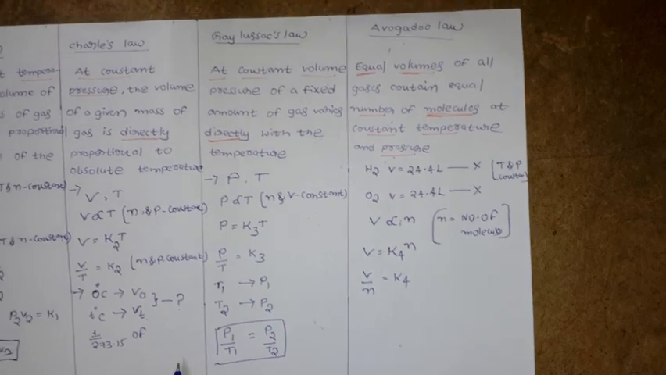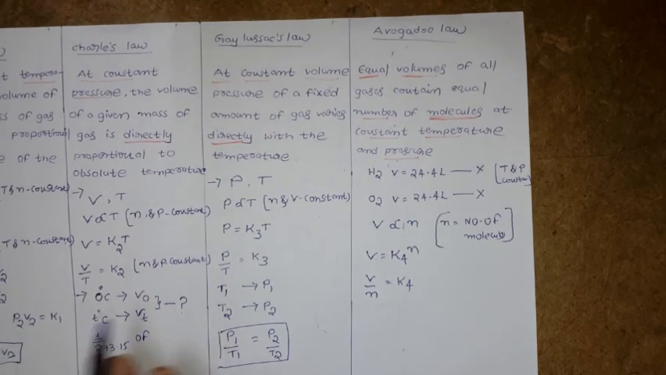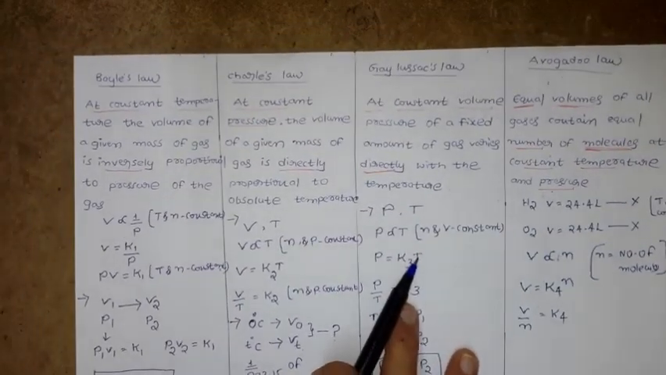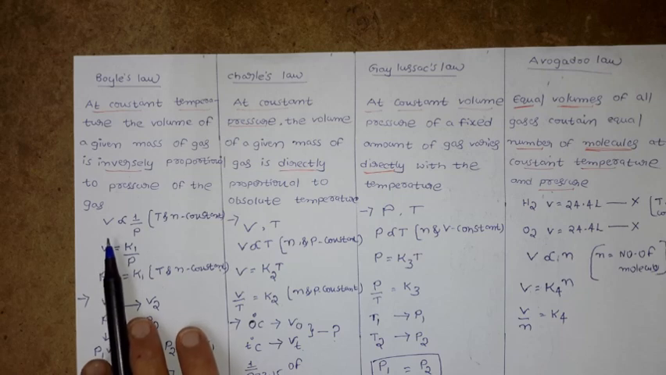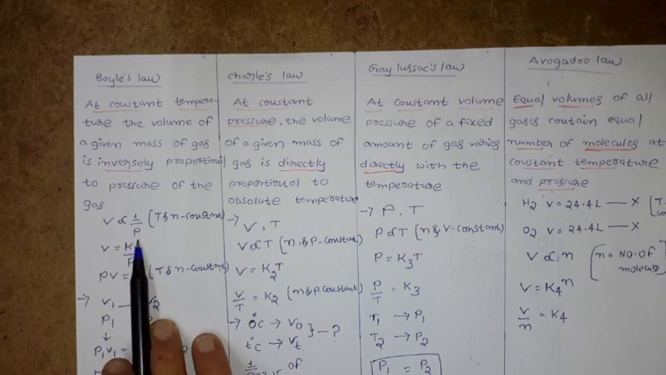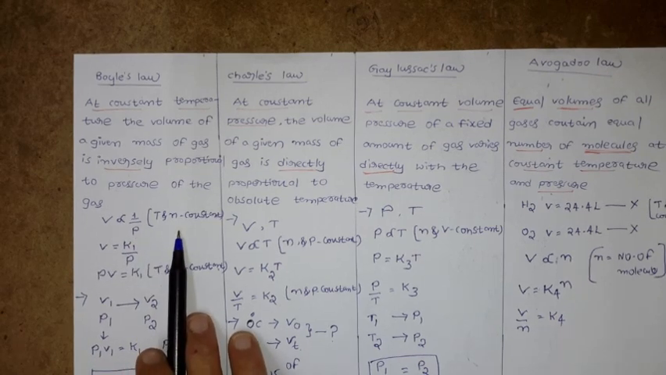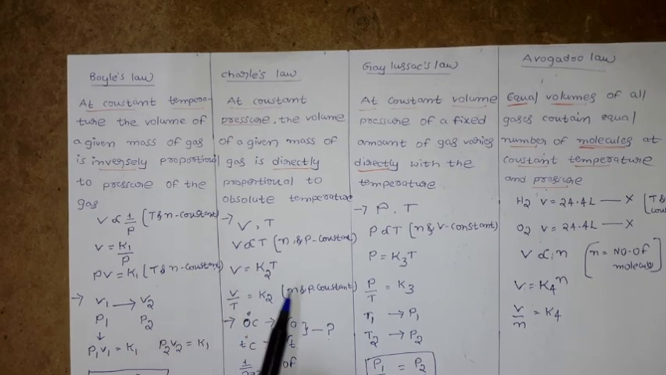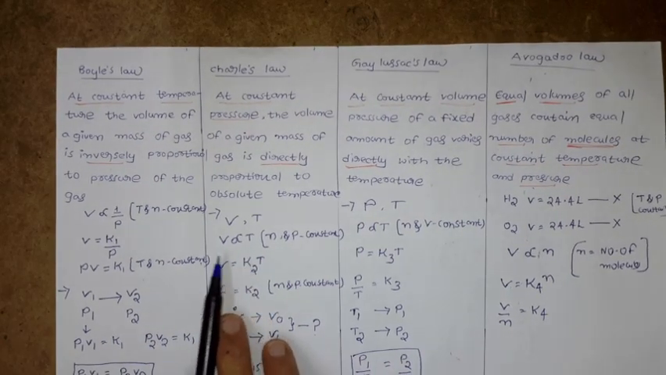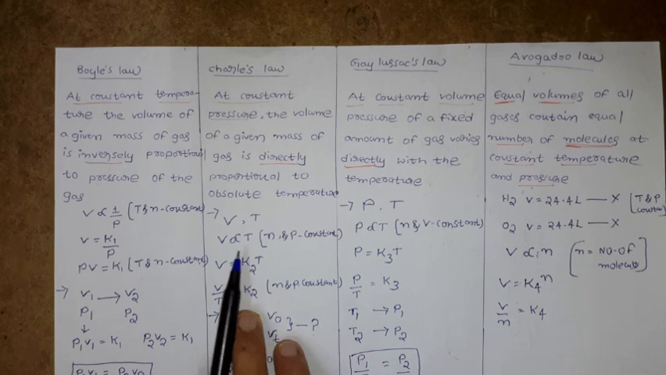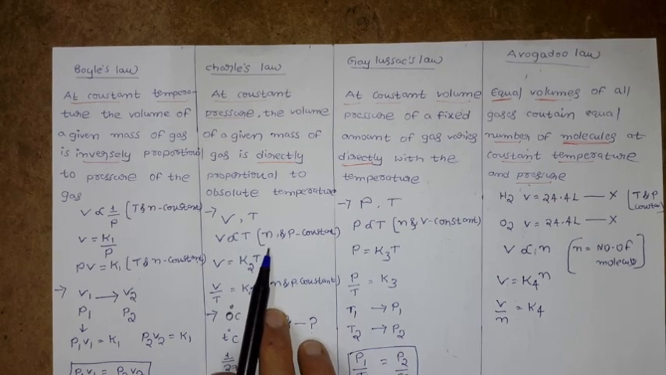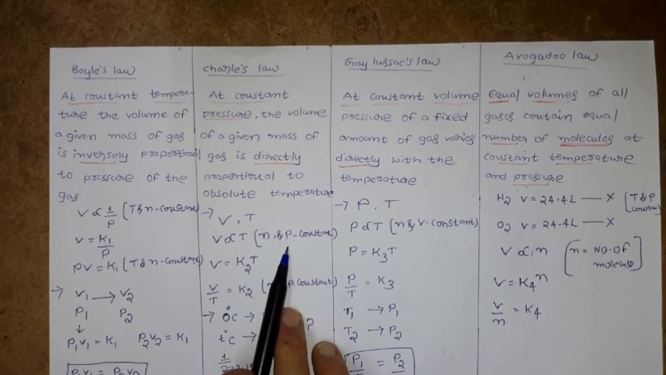So while discussing the gas laws, we are maintaining some variables constant. In the case of Boyle's law, V is directly proportional to 1 by P at constant temperature and number of moles. In the case of Charles law, V is directly proportional to temperature. Here the amount of gas and pressure are constant.